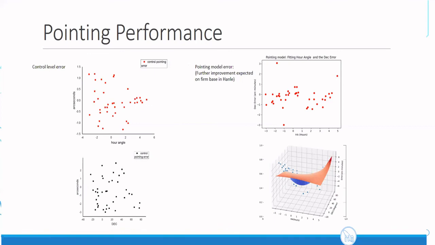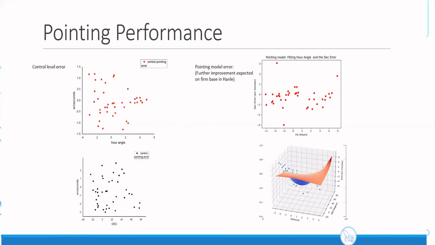After doing the pointing model at the Leh setup, which was not a firm base, and the platform was very flimsy, we could get the error in declination around 2 arc minutes, and in the hour angle we were able to get 4 to 6 arc minutes pointing error.